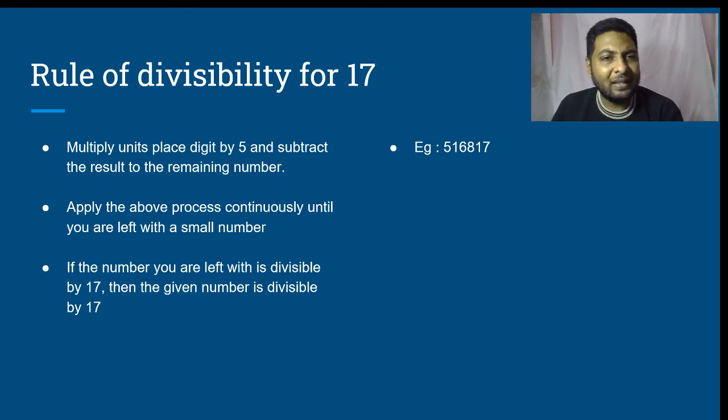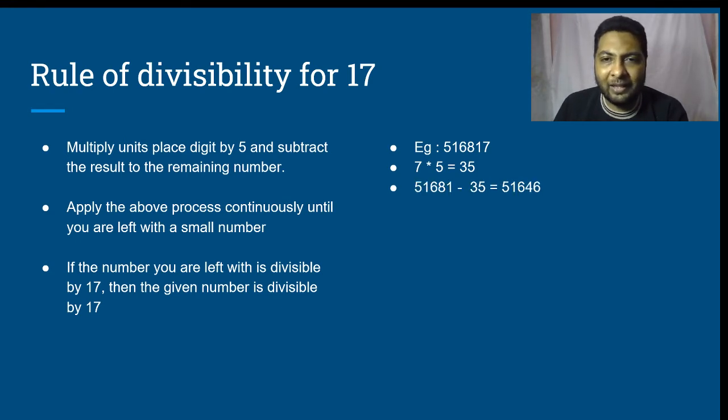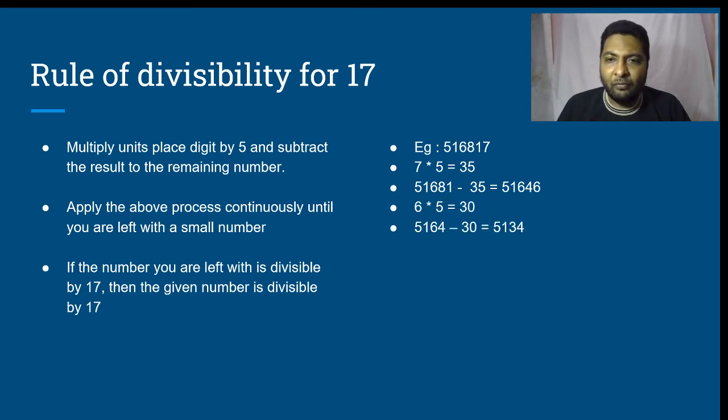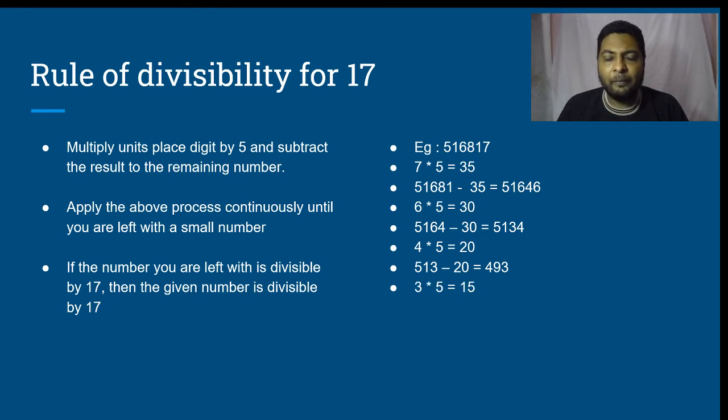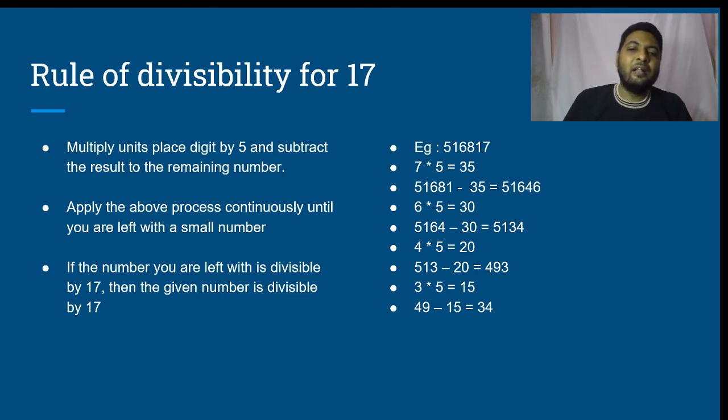Units place 7 multiplied by 5. We get 35. Subtract 35 from the remaining part of the number. 51681 minus 35 gives me 51646. 6 into 5, 30. 5164 minus 30, 5134. 4 into 5, 20. 513 minus 20, 493. 3 into 5, 15. 49 minus 15, 34.